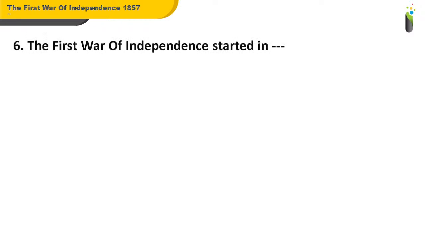Question number 6. The First War of Independence started in dash. A. 1867, B. 1857, C. 1875, D. 1887. Now, this question is quite easy for you all to solve, so you shouldn't take so much time to solve this. Come on, fast answer.